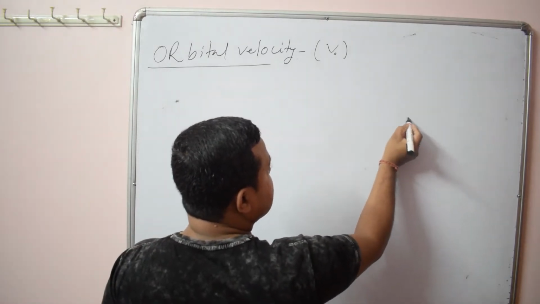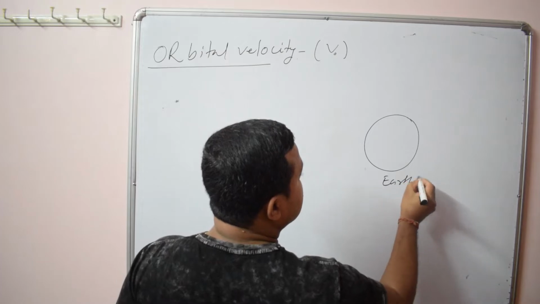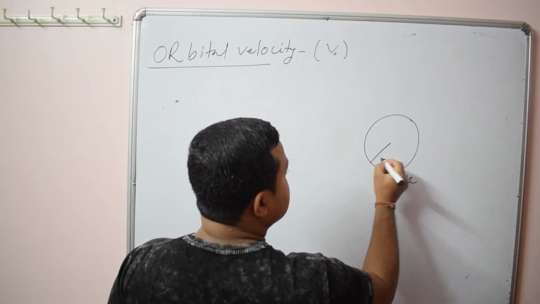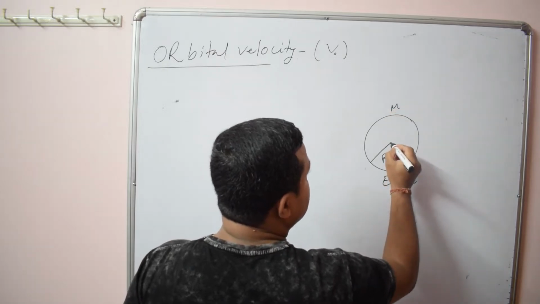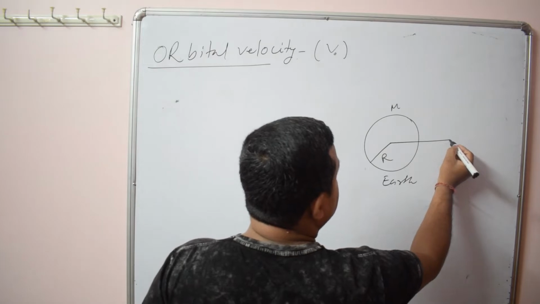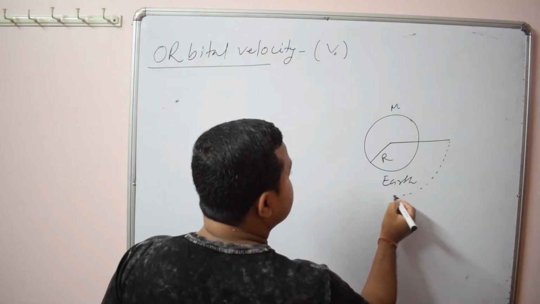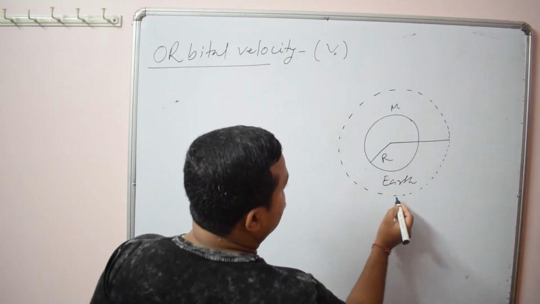Say this is earth, its radius is capital R, its mass say capital M. Now we want to launch this satellite in this particular orbit. So here this is the orbit.